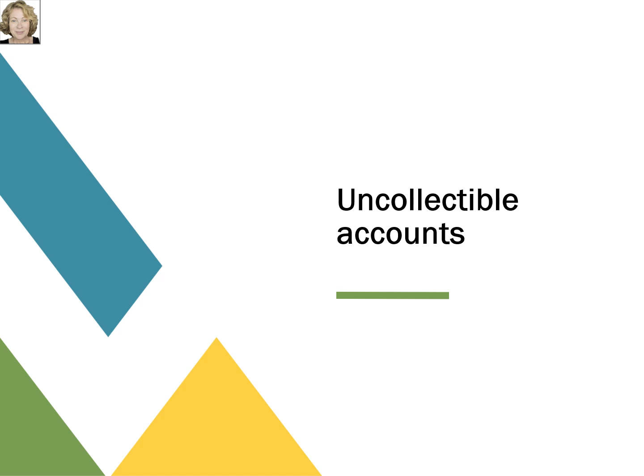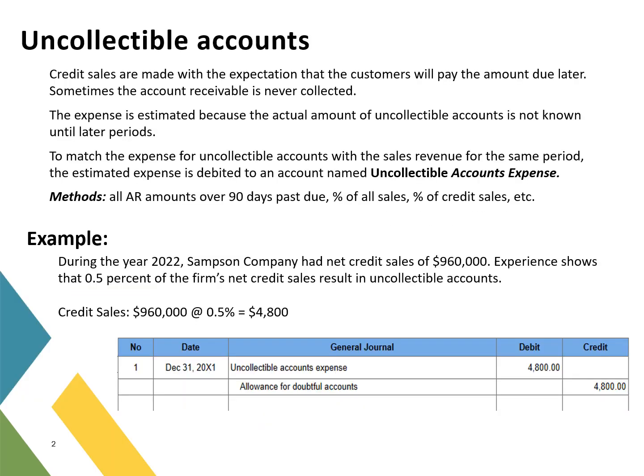In this video, we'll learn why and how accountants book adjustments for uncollectible accounts. Credit sales are made with the expectation that the customer will pay the amount due later. Sometimes, though, the accounts receivable is not collected. So what does the business do?